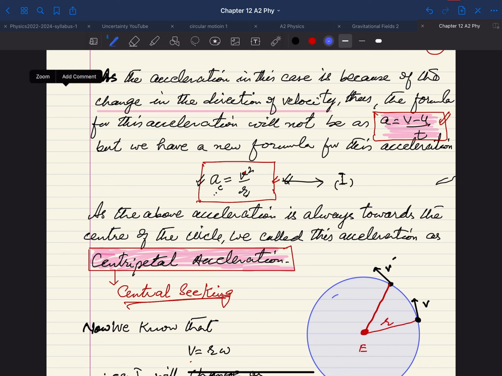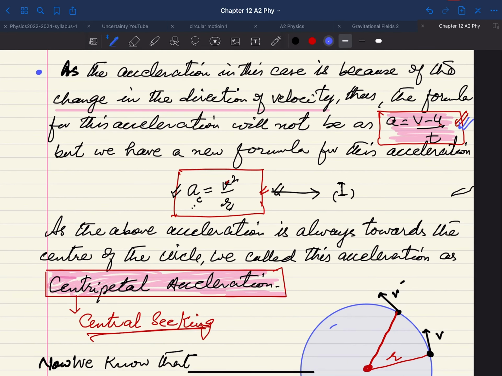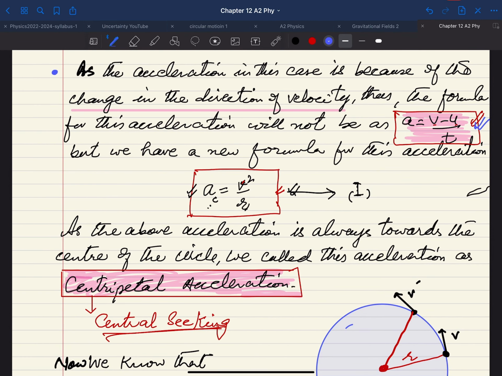So again, going back to this concept: in case of linear motion, the change in velocity is because of the change of magnitude, and we have this simple formula. But when we are talking about the change in direction of the velocity, of course we cannot apply A is equal to V minus U divided by T. We have a new formula here, which is a_c is equal to V square over R. This is our formula, and you have to remember it.